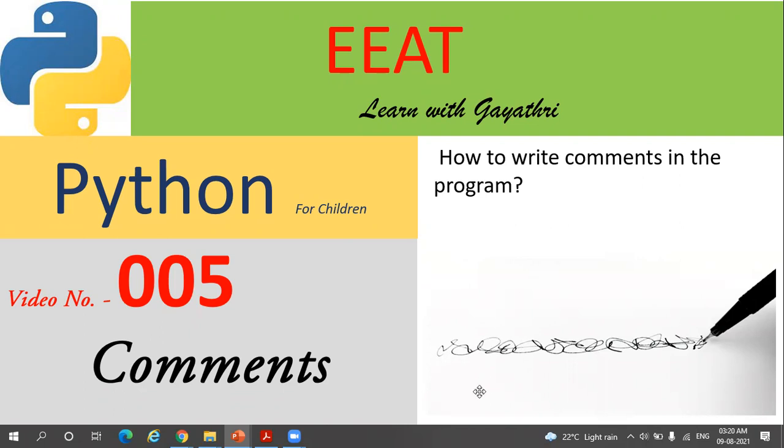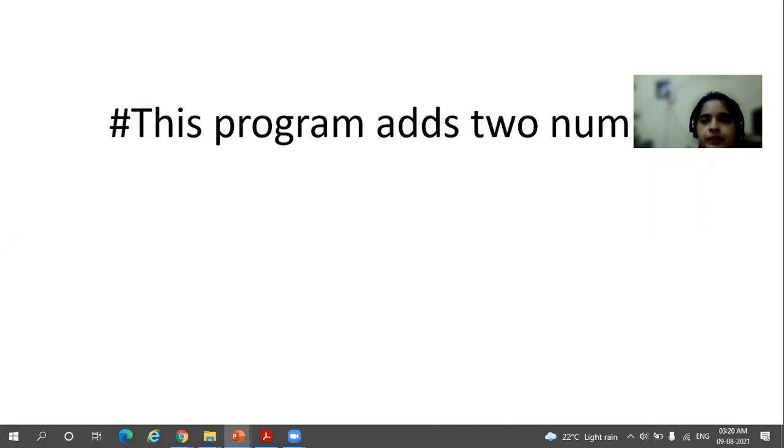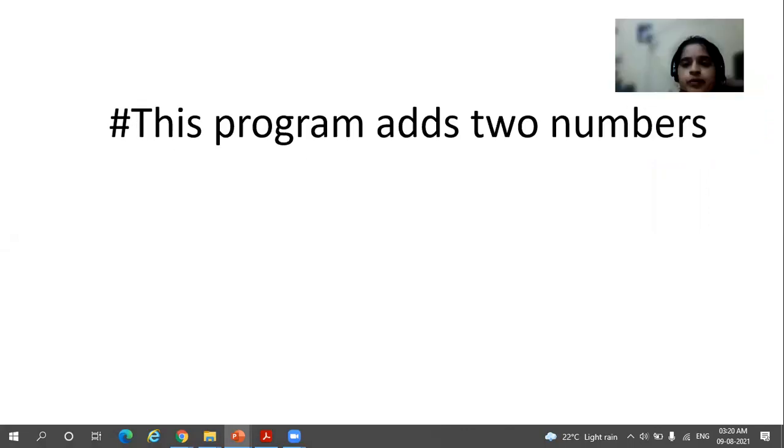This section is very, very simple. There are 2-3 ways of writing comments, and I'll show you all the ways here. The first one is to write hash and then write your comment. For example, this is my comment: this program adds 2 numbers. So I want to write like this in my program, so write hash and then write it.